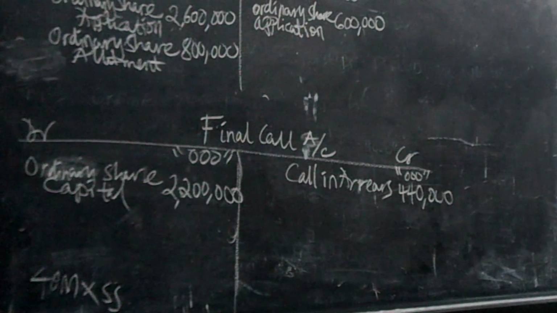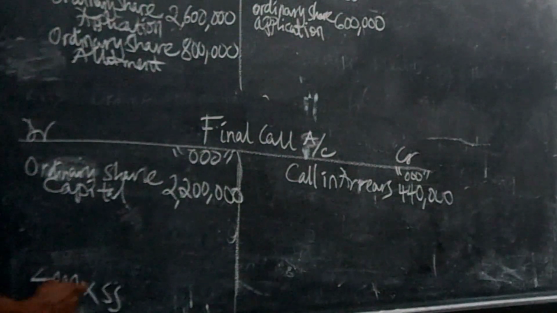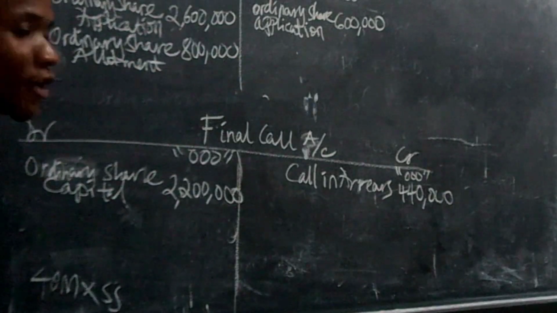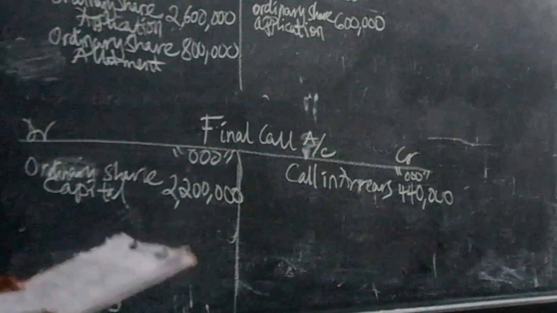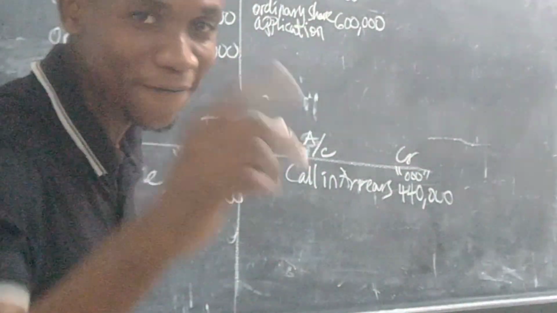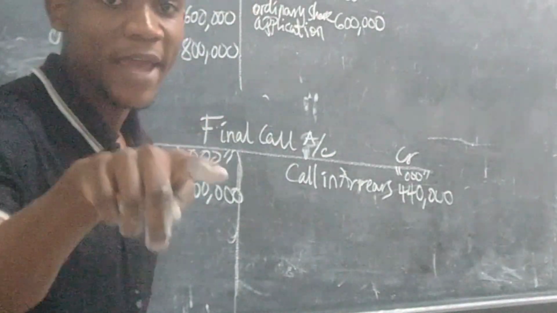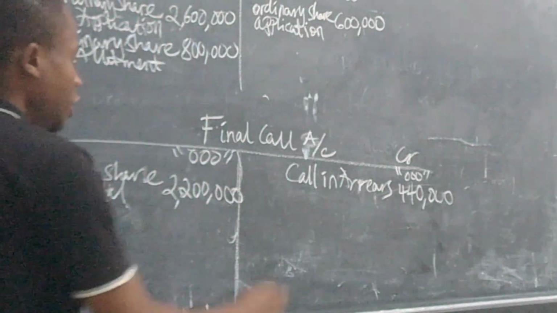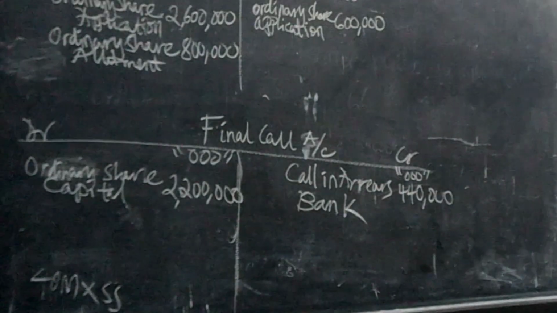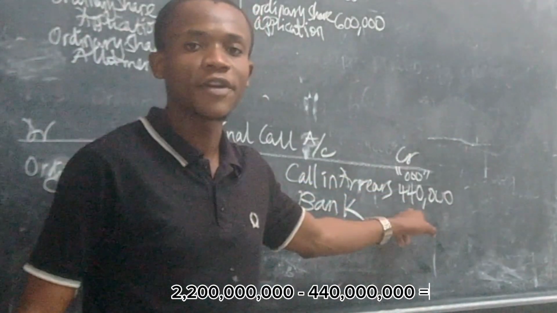You understand? So you transfer the amount to where? Ordinary share capital account. By taking 40 million times 55 shillings per share, you get 2 billion 200 million. So the difference between debit and credit side will be the amount paid on final call, which is to be taken to the bank account.